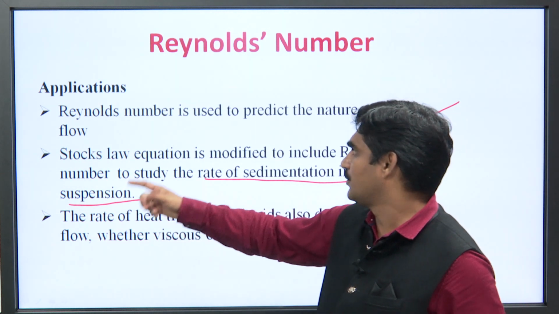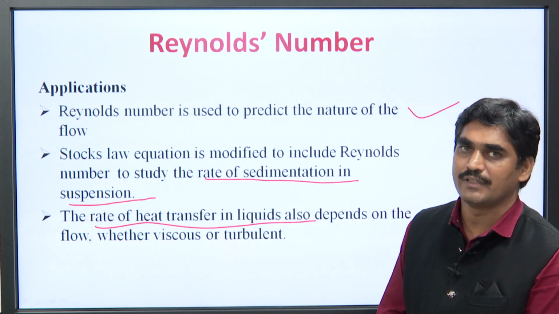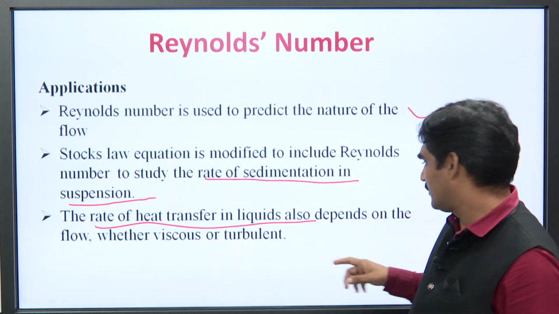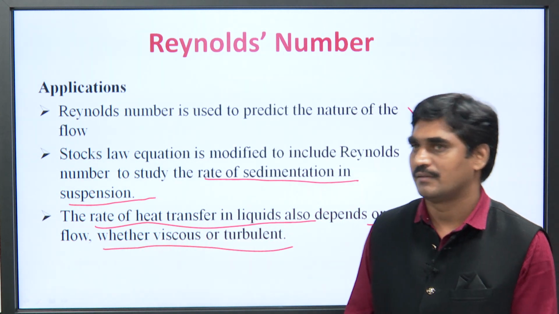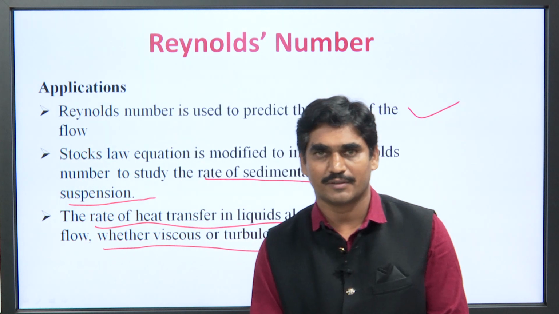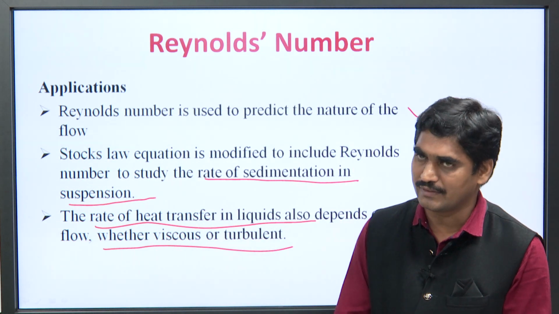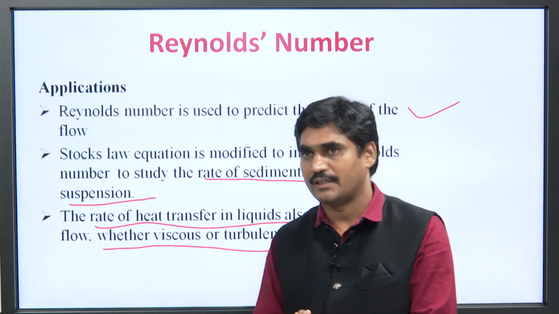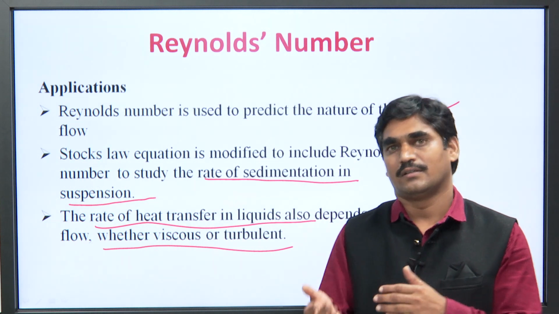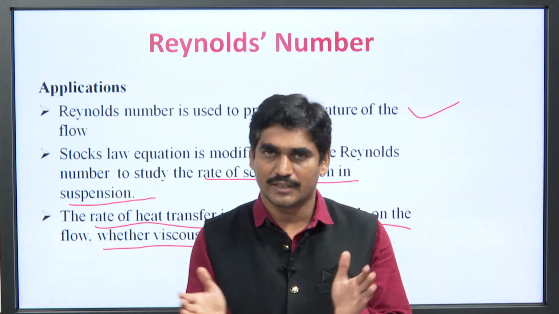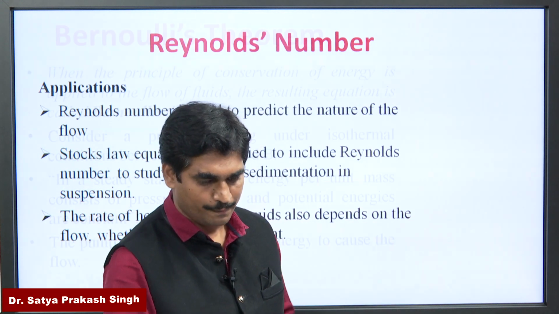It is also used for the rate of heat transfer in liquids, for measurement of rate of heat transfer in liquids. It also depends on the flow, whether viscous or turbulent. So, with the help of Reynolds number, we can also determine the nature of flow, that is whether it is viscous, whether it is turbulent, and at what velocity it is moving, that is below 2000, above 4000, or in between 2000 and 4000, that is critical velocity.